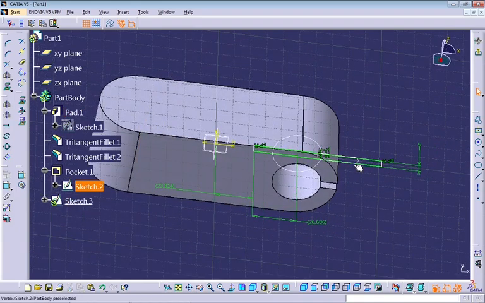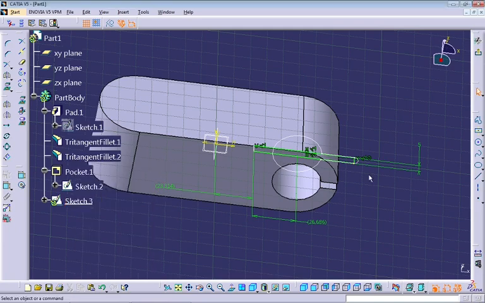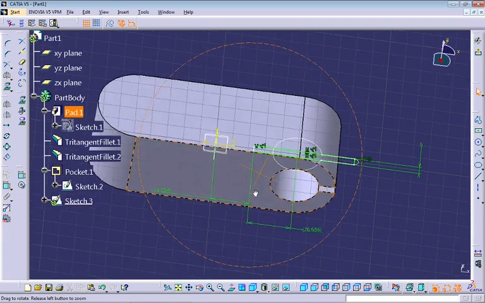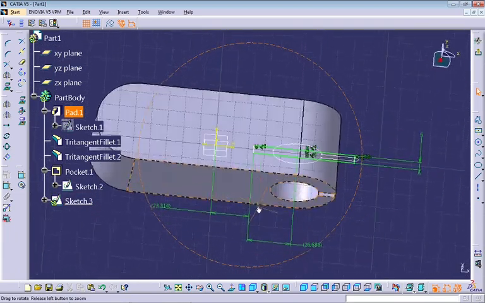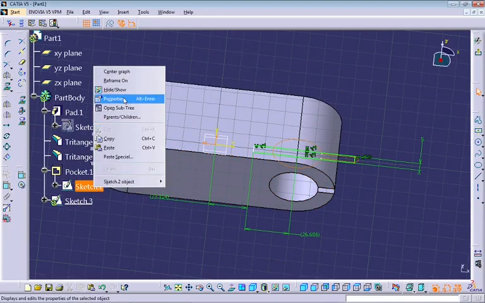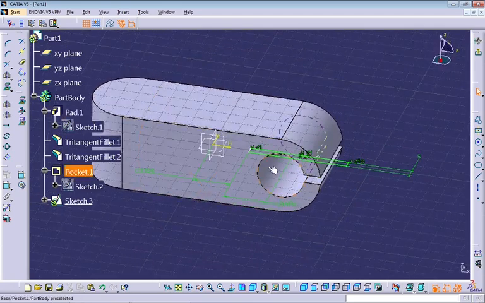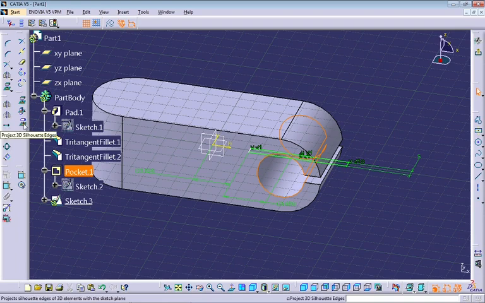I'm going to select this point and this line, and make a coincidence. Now if this sketch suffers any changes, this point will make the same changes. And I'm going to hide this sketch.